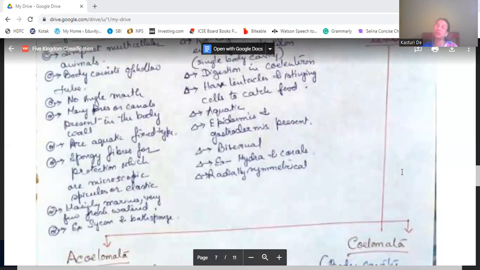They are bisexual, for example, hydra and corals, and they are radially symmetrical. That means from any radius, they can be cut into two equal halves.